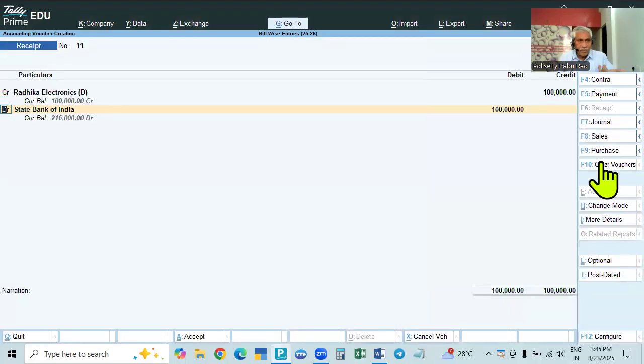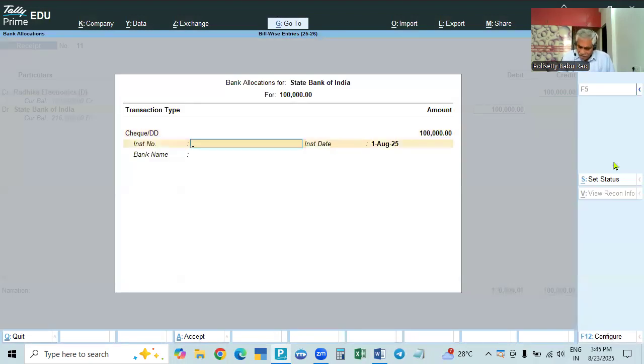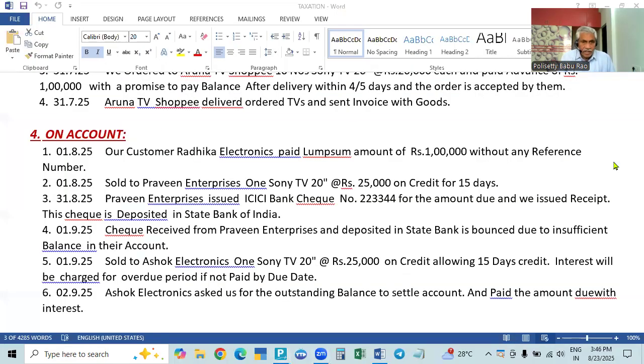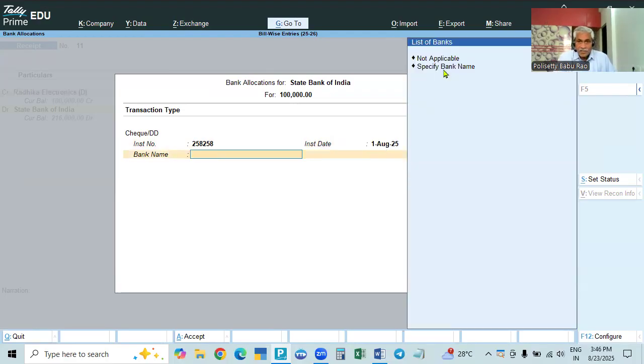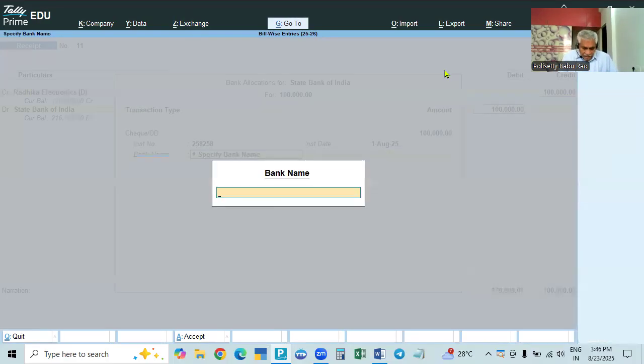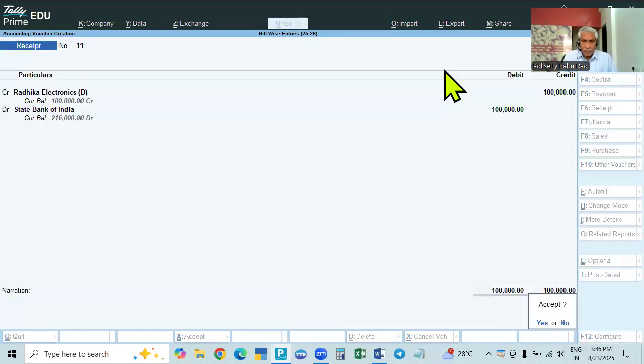We received the money through bank only. Through bank means his check number, 1, 2, 3. In this, nothing is given, so we take his check number and deposit it in our bank. Then space bar, specify his bank, I say as HDFC Bank, amount received.